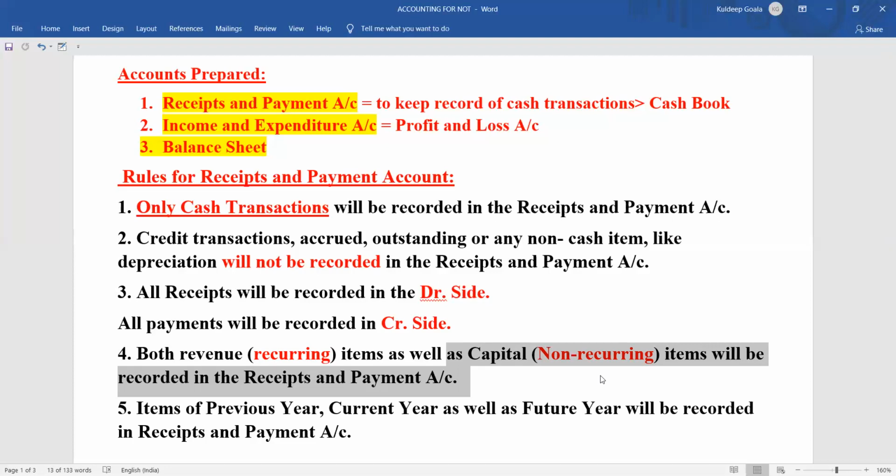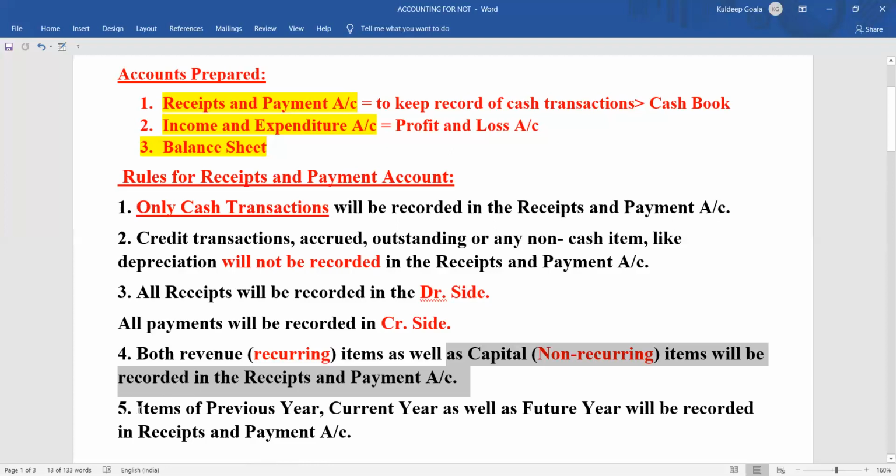Non-recurring means, suppose you have purchased furniture. Now, every year we are not purchasing furniture. Say in 3 years or 5 years we will purchase once. So if you are purchasing it, when it is happening, that record will be kept in the receipts and payment account. That is a capital transaction, or you can say non-recurring transaction. Clear? So that will also form a part of the receipts and payment account.